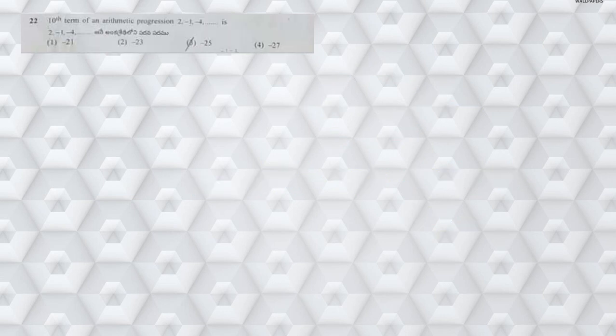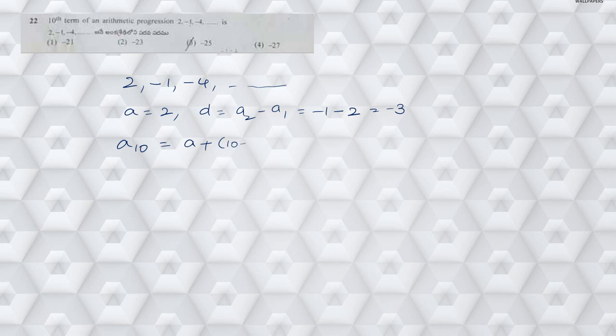Next, moving on to question number 22. Find the 10th term of an arithmetic progression. The given progression is 2 comma minus 1 comma minus 4 and so on. What is a here? a is 2 and the common difference d is equal to a2 minus a1, which is minus 1 minus 2, which is minus 3. Now what is he asking? He is asking the 10th term, which is a10. So a10 is given by a plus 10 minus 1 into d, which is a plus 9 times d.